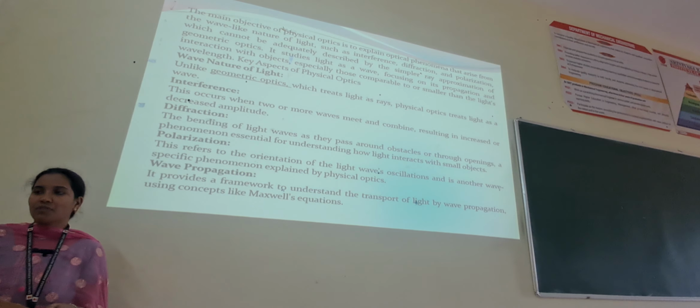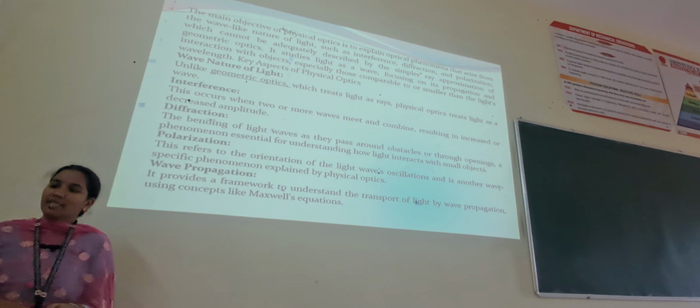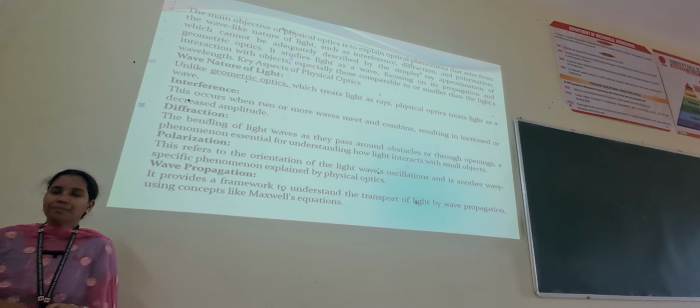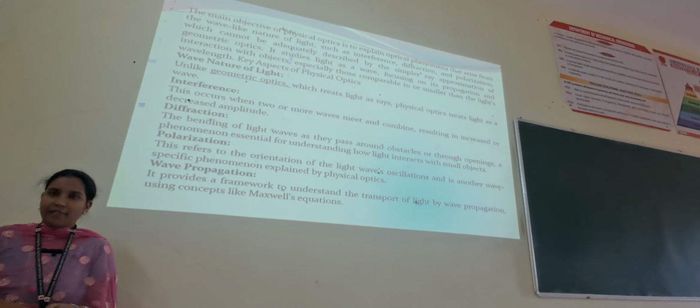Polarization refers to the orientation of light wave oscillation and is another wave-specific phenomenon explained by physical optics. Another one is wave propagation. It provides a framework to understand the transport of light by wave propagation using concepts like Maxwell equations.